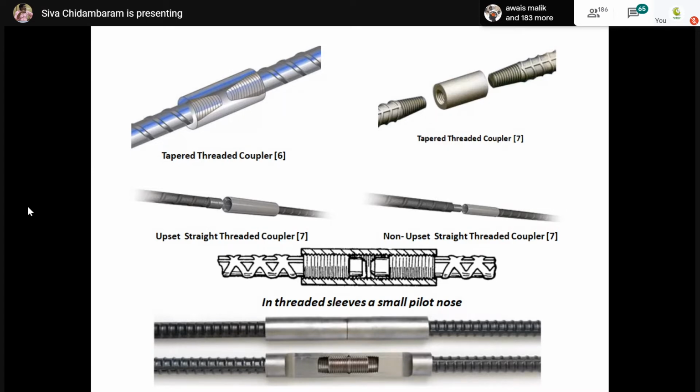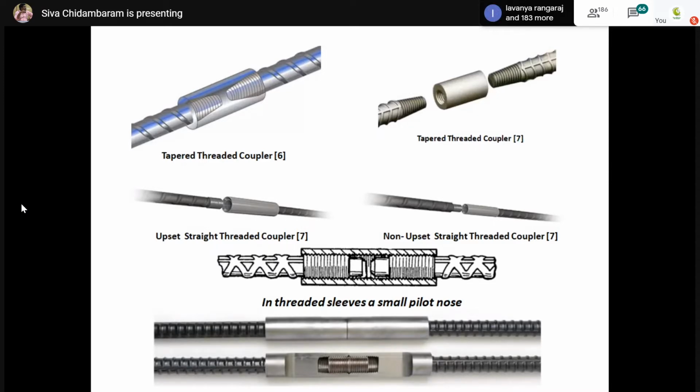And the next one, the second image you can see here, is the upset straight threaded coupler, and another one is called the non-upset straight threaded coupler. I told you we should not thread the rebars directly. We have to make a volumetric enlargement at the end, and then thread it. The reason is to maintain the rebar diameter. If you look at me, the 16 mm diameter becomes 26 mm diameter exactly at the coupled point.